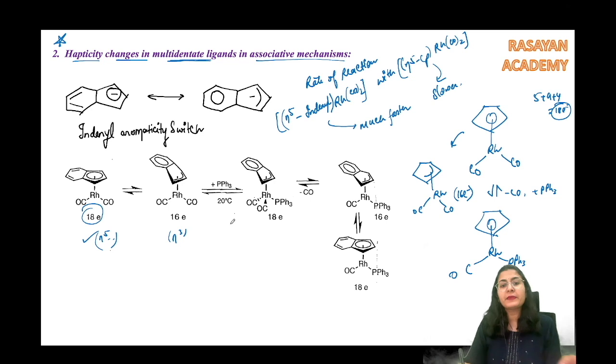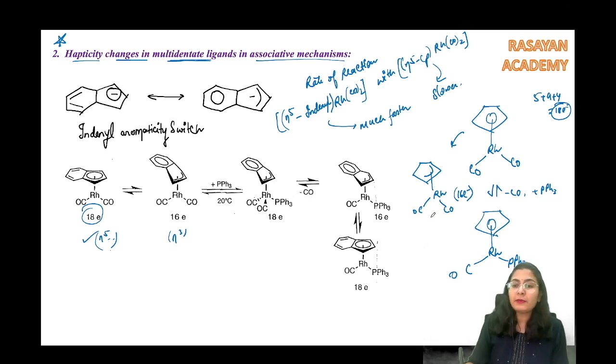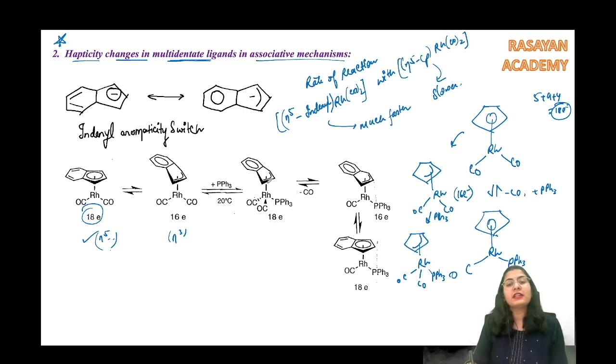So same चल रहा है. Now phosphine is going to add because the phosphine addition is easier now. 16 electron species में आराम से add हो सकता है. Alright, no problem. Rhodium, 2 carbonyls and 1 phosphine. Got it? Same thing, 2 carbonyls, 1 phosphine, 18 electron system.